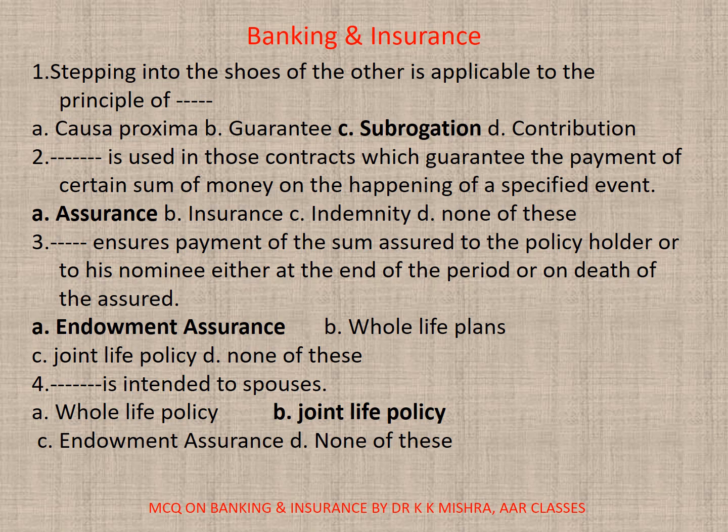Endowment Assurance. 4. Dash is intended to spouses. A. Whole life policy, B. Joint life policy, C. Endowment Insurance, D. None. The correct option is B.